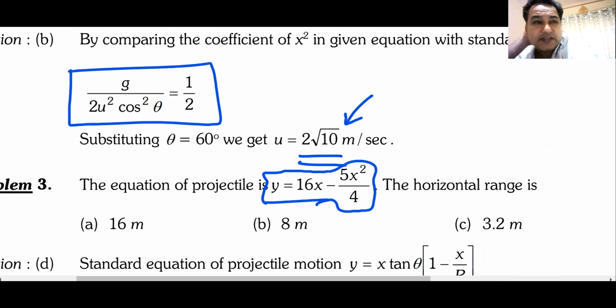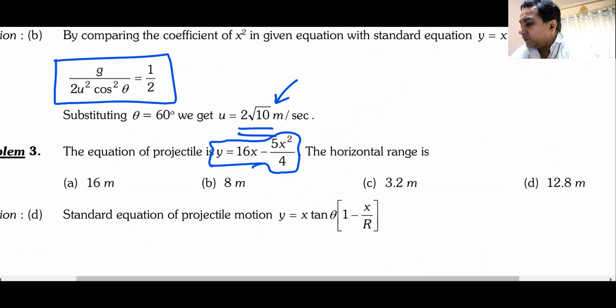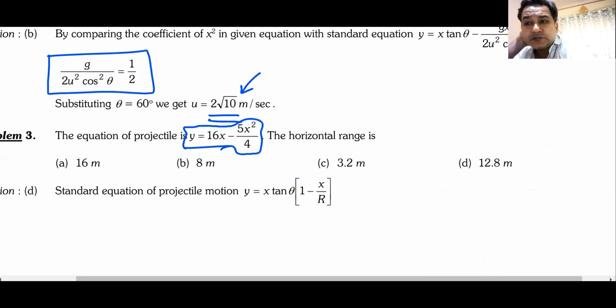The equation of a projectile is y is equal to 16x minus 5x squared by 4. What is the horizontal range? Can I have answers for this one? What is the answer to this one? Shall I do it? Now, which equation should you compare it with?